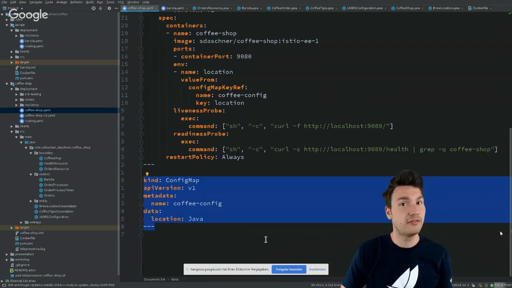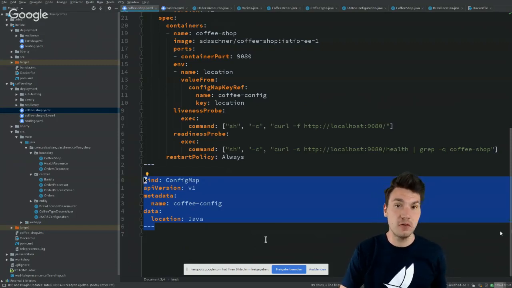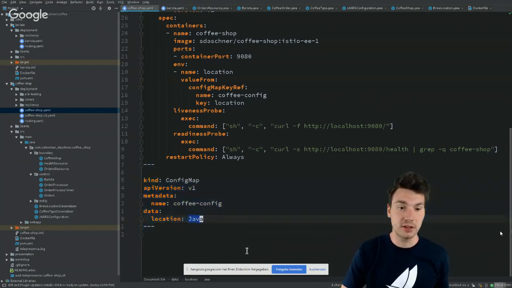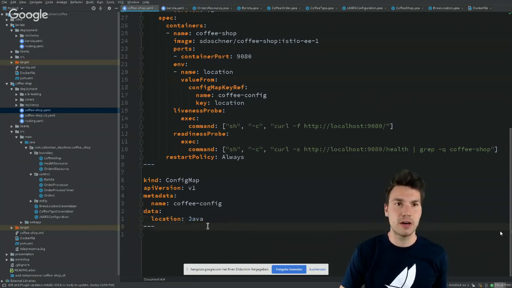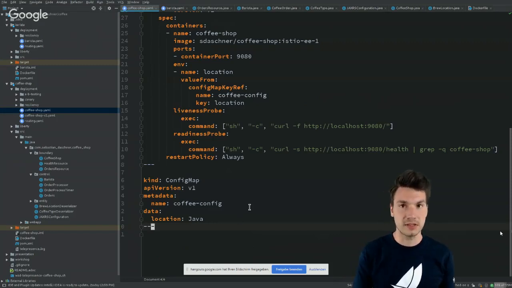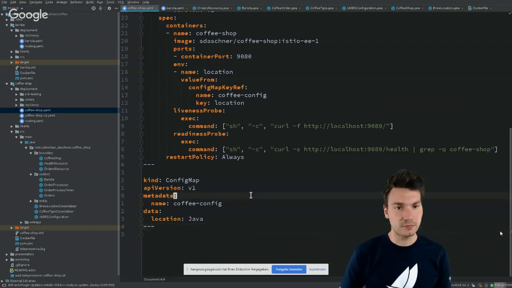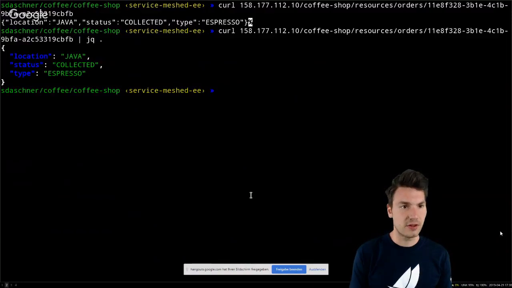or I'm going to actually outsource this snippet, put it into a different file for a different environment, for my test environment, for a production environment, and I'm going to overwrite that using a different location. And then I can reconfigure my application without actually changing the image. So this is very nice, and this implements the approach of the 12 factors here. All right, that's about to say about the 12 factors.